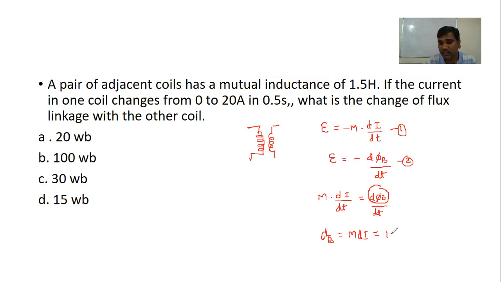In this case that is 1.5, and the change is how much? It is initially 0, then it becomes 20, so 20 minus 0. So 20 into 1.5 can be written as 30 Webers. The SI unit of magnetic flux is Weber. So 30 Webers is the right answer.